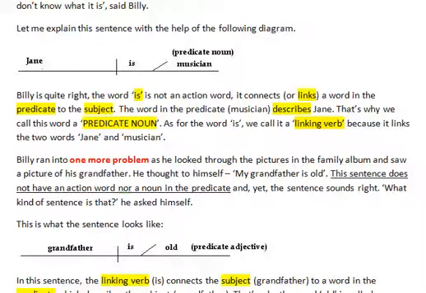Billy's quite right. The word is not an action word. It connects or links a word in the predicate to the subject. The word in the predicate, musician, describes Jane. That's why we call this word a predicate noun. As for the word is, we call it a linking verb because it links two words, Jane and musician.